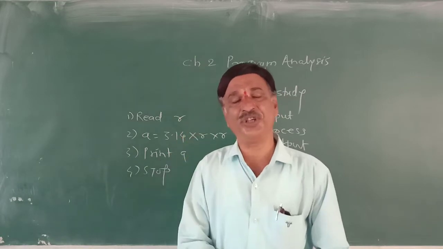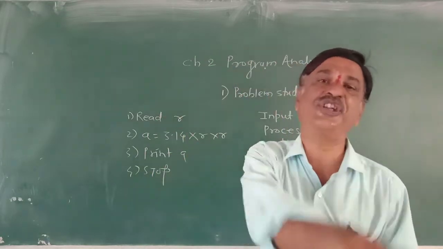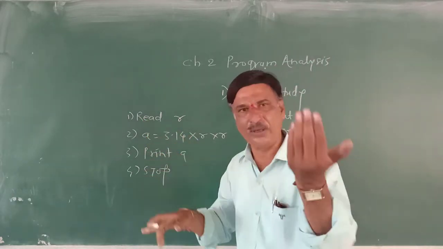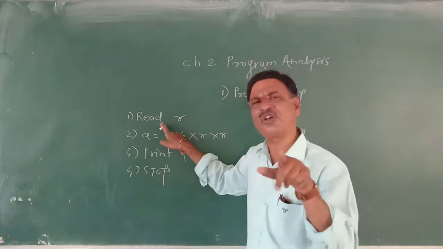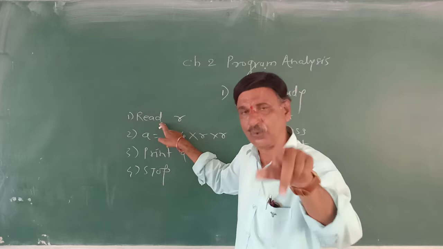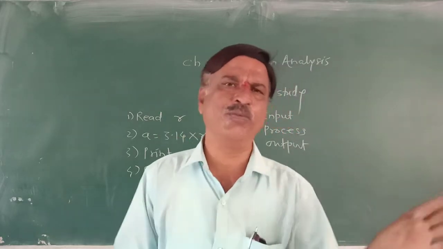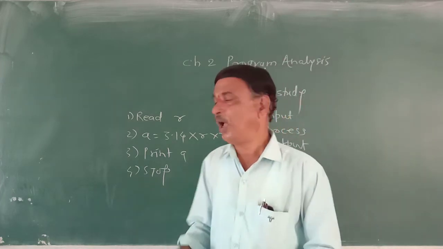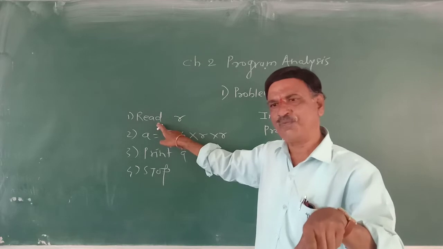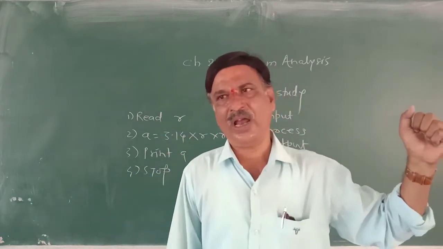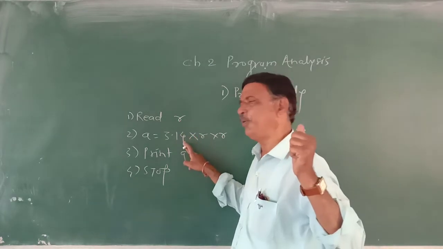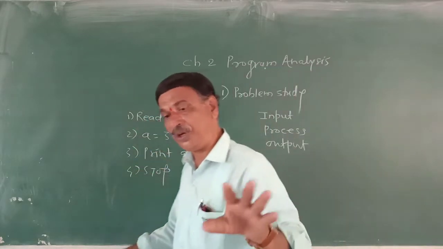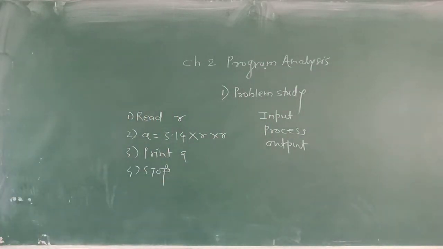But since the computer is a machine, it is not naturally talented. We have to make it artificially talented. So we have to instruct the computer to take a value from the keyboard. Unless we give this instruction, the computer is not going to take the value from the keyboard, no matter how many times you give the value. When this instruction is given, the computer accepts the value from the keyboard and treats it as R. The value is put into the formula, the output is printed, and the computer stops. So these 4 instructions are how the computer will find the area of circle.